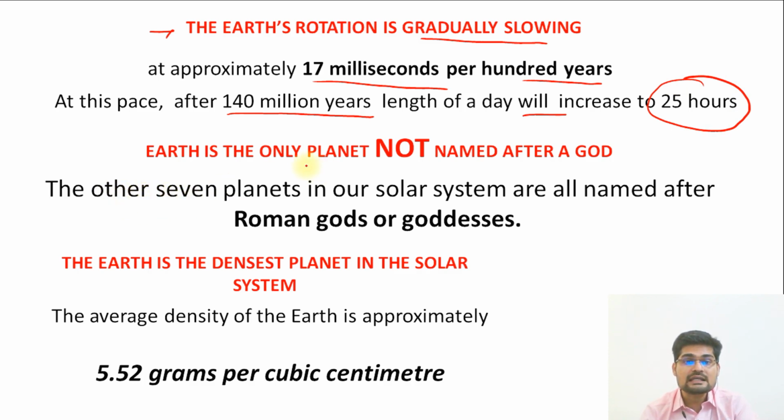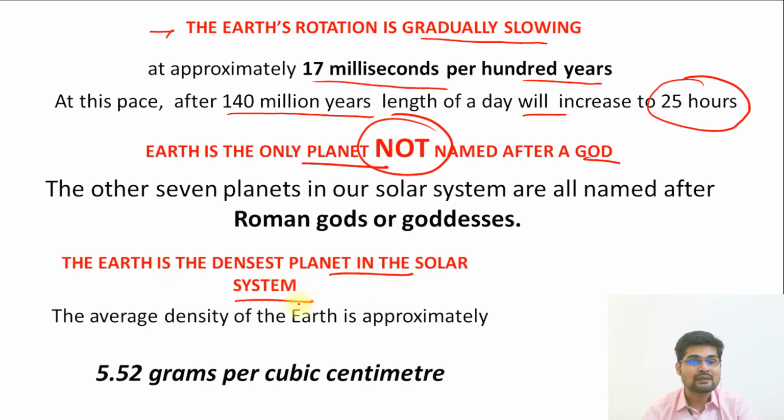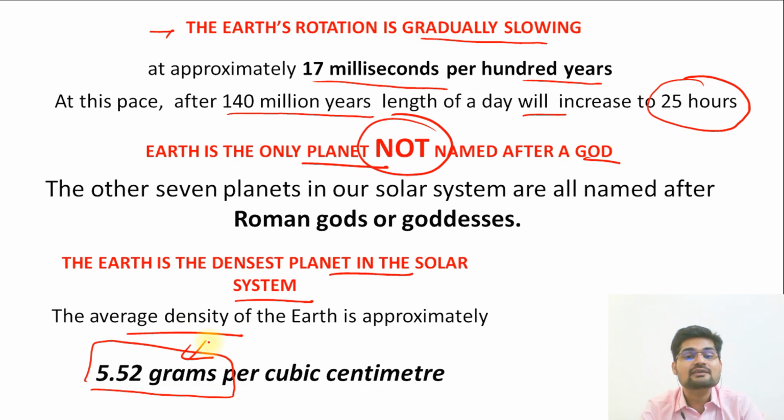Now, Earth is the only planet not named after a god. Remember, Earth is the only planet in the solar system that has not been named after any god, because all the other planets refer to some gods' or goddesses' names. The Earth is the densest planet in the solar system, and remember, the average density of the Earth is 5.52 grams per cubic centimeter. So that's another fact to remember.